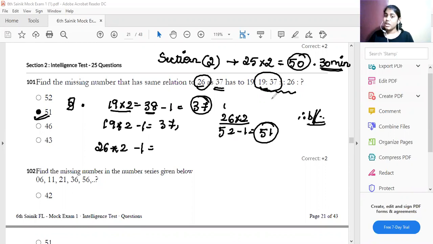Understood now? You have to find the missing term. Before that, you have to know the relationship for the first two terms. I have got 19 and 37. 19 into 2 is 38, minus 1. In the same way, similarly for 26. Don't change the number: if I multiplied by 2, multiply by 2 itself, and minus 1 itself. This is about your first answer. Understood? Yes. We'll move on to the second question now.